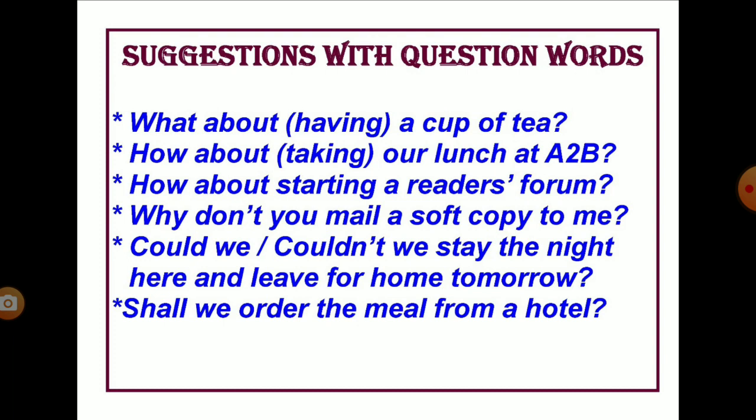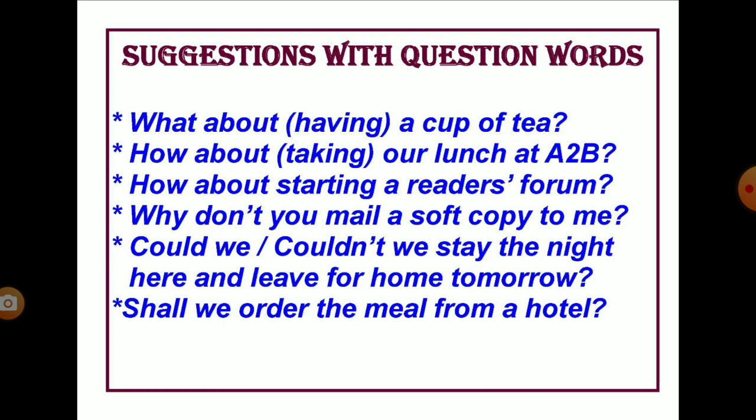Next, the other questions are used with the modals could and shall. Could we stay the night here and leave for home tomorrow? You can also use the negative verb couldn't. Couldn't we stay the night here and leave for home tomorrow? So you're making a strong suggestion in the form of a question. So the other way of asking a question is, shall we order the meal from a hotel? Shall we order the meal from a hotel? So shall we, it not only makes a suggestion, it also expects the listener's opinion.